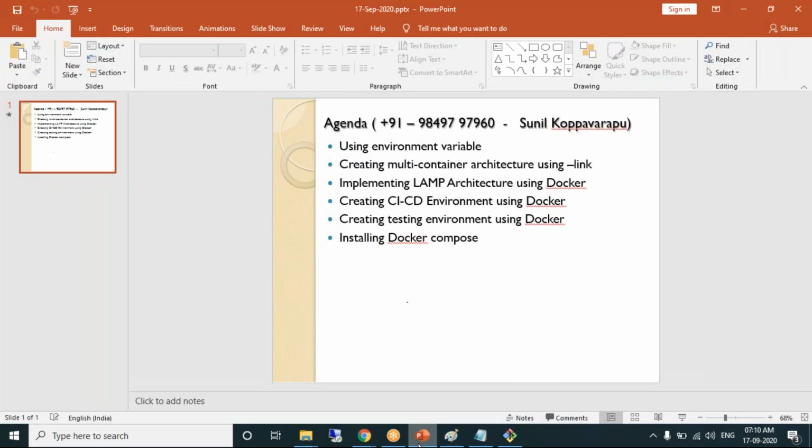Yes. When you give exit, it will come out of the container and it will stop the container, or what? It will stop the container. Okay, then why did we remove that MySQL container? We already came out by giving exit, right? But the container is stopped. It is there. The container is not removed. It will be in stopped condition. The container is there, but it is stopped. Okay.